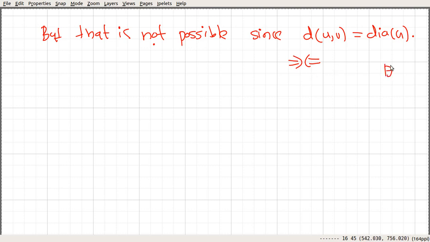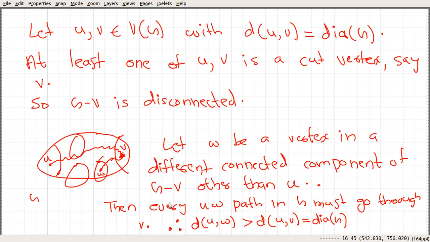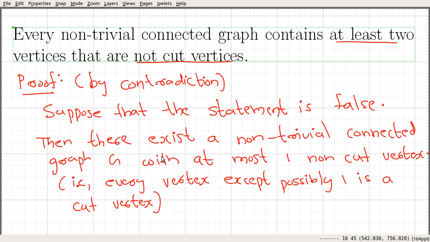And that's the proof. The important thing is that we arrived at this contradiction because we supposed that the statement is false. We assumed there exists a non-trivial connected graph with at most one non-cut vertex, and this assumption is wrong.